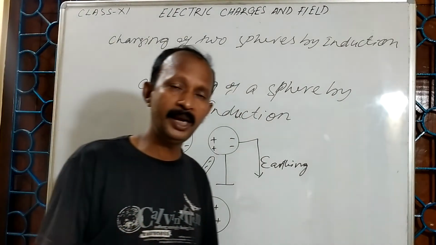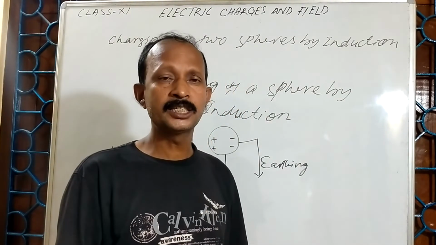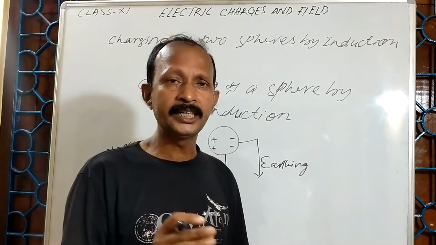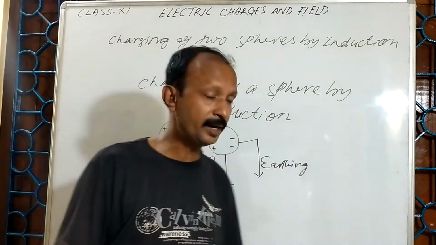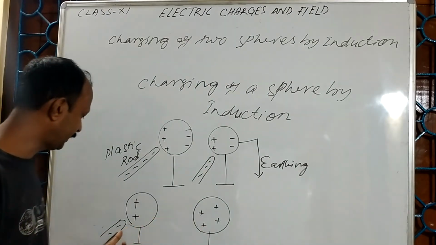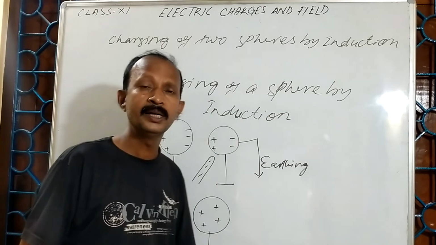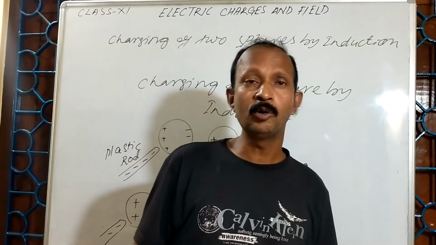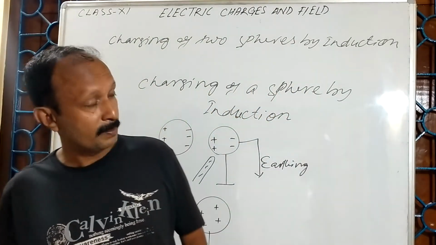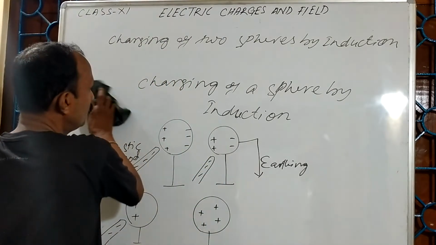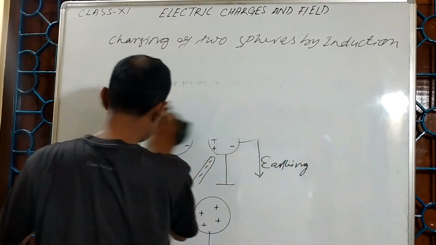Similarly, we can make one metallic sphere negatively charged. How did I make positive charge? By taking a negative one. By taking a positive one, I can make it negative. So this is about electrification by induction, which is very important for this topic.